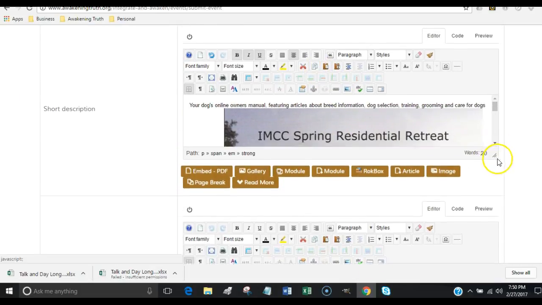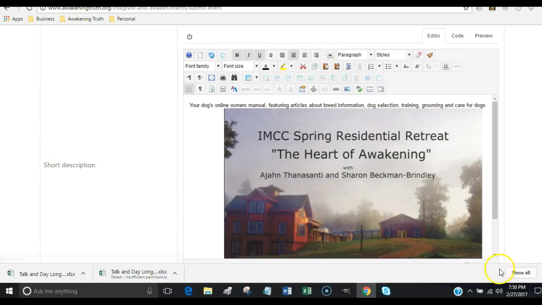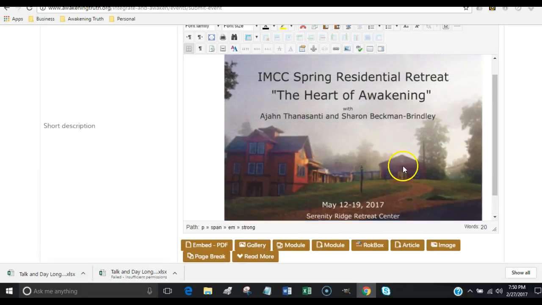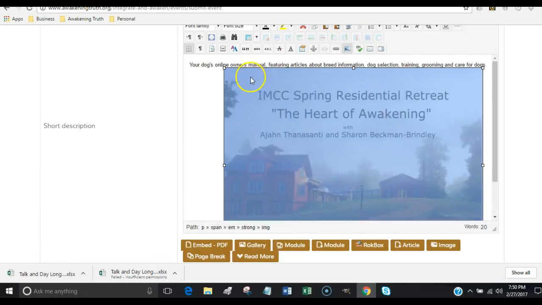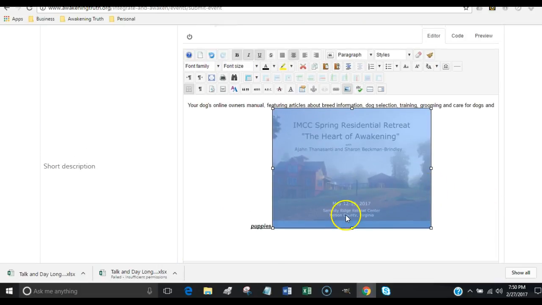Okay. Also, another little tip is you see these 3 little lines that are down here. This can actually drag open the window for us a little bit more so you can see a little bit better. Also, when you click on the image, you're going to be able to resize it if you want.